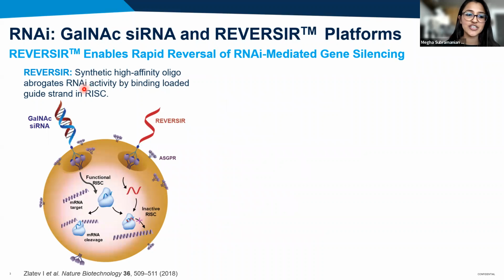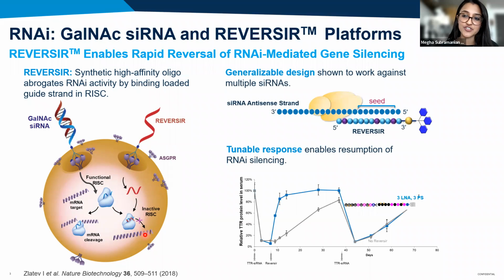In this system, transgene expression is silenced or dampened using chemically modified siRNAs or vectorized short hairpin RNAs that are expressed in cis from the AAV vector. To induce transgene expression, we use a related technology known as reversir. Reversirs are short single-stranded oligonucleotides that bind with high affinity to complementary guide strands that are loaded into RISC. This blocks activity of the siRNA or the shRNA and restores expression of the targeted transcripts. Importantly, reversirs have a highly generalizable design that can be modified to produce varying durations of responses.